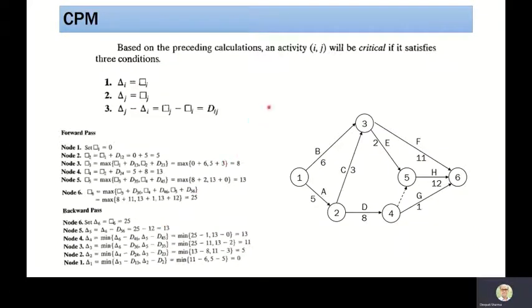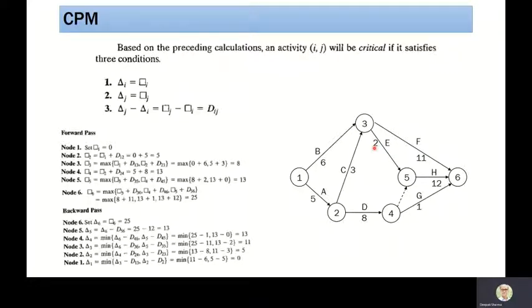Let us understand this CPM with the example given here. We have these 6 nodes and various activities. When we write A5, this means activity A goes from node 1 to node 2, and the duration of the activity is 5. Similarly, activity E has I equal to 3, J equal to 5, and the duration of E is 2. We can consider this as 2 days or 2 hours; the units are given to us.